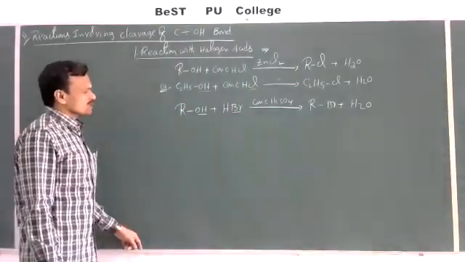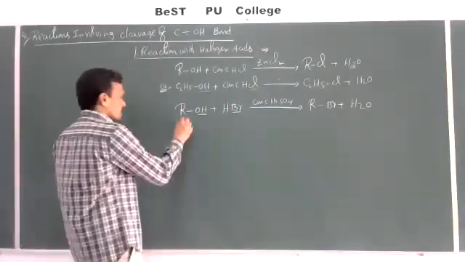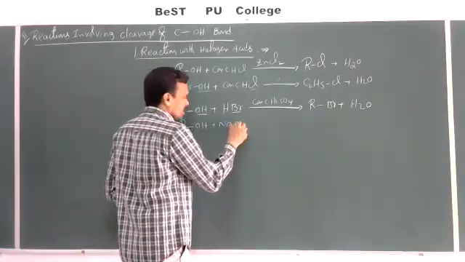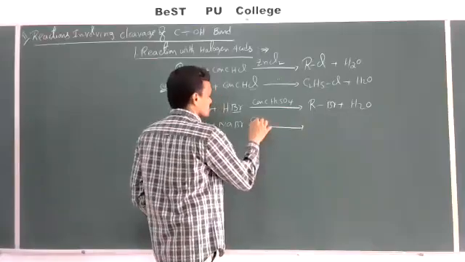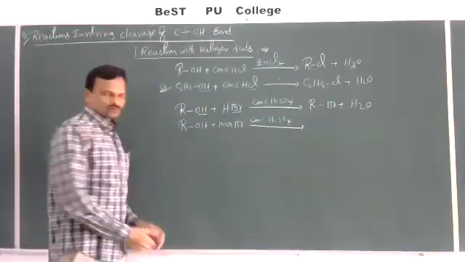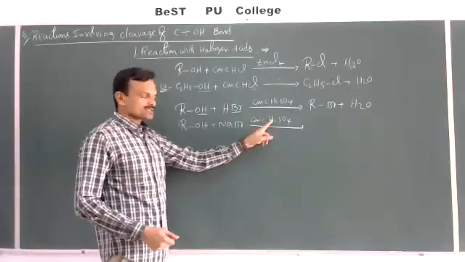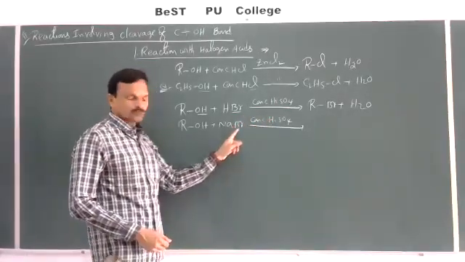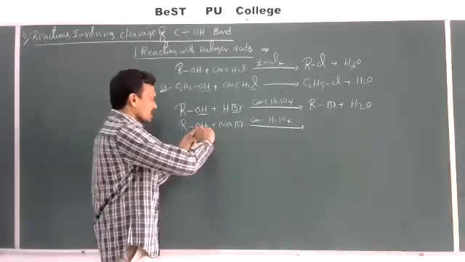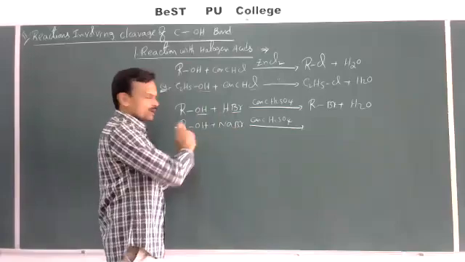See, the same reaction can also be carried out in another way. When alcohols are allowed to react with NaBr in the presence of concentrated H2SO4, first the concentrated H2SO4 reacts with NaBr to produce HBr, and that HBr reacts with alcohol, and this OH minus is replaced by Br minus.